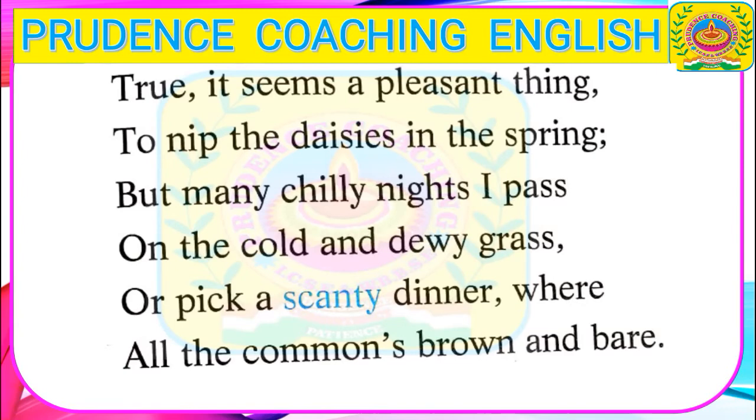So here the sheep describes the pains and miseries that it has to bear in the season of winter. Or pick a scanty dinner. Scanty means a very small amount of dinner, where all the commons brown and bare. That means it is talking about the brown colored grass in the season of winter. In winter, all the surrounding areas are covered with snow and everything.